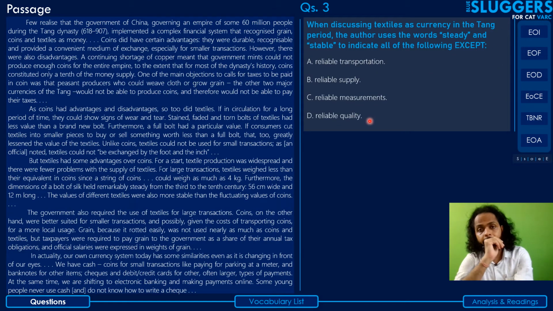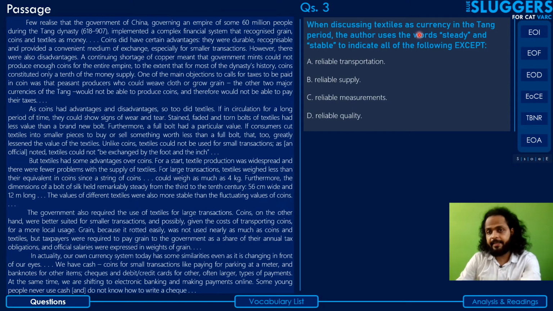Question number 3. When discussing textiles as currency in the Tang period, the author uses the words steady and stable to indicate all of the following except. So the aspects that the author has indicated will have to be eliminated. They'll be considered true and they'll be eliminated. And the ones that, because it's an except question, right? And the ones that he has not indicated in the context of textiles as a currency will be selected as your answer. Okay, so let's look at the options.